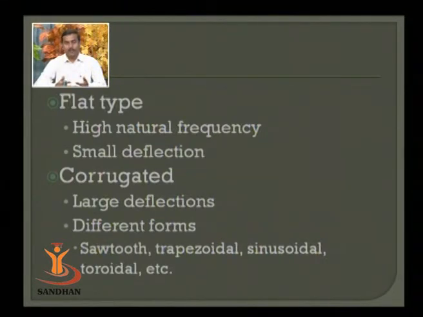Larger deflection means you are able to measure with higher resolution, so resolution is comparatively larger. Different forms of corrugation are also available. The examples are sawtooth, trapezoidal, sinusoidal and toroidal. These are the different formats available for corrugation of the plate, and they offer different amounts of displacement for the same pressure applied.